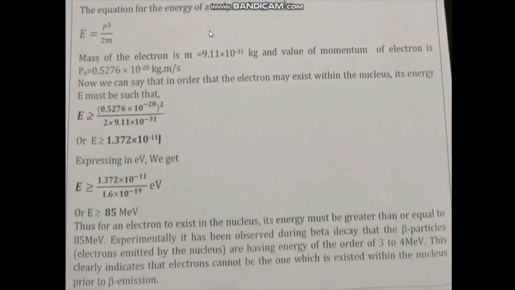So here I have considered the momentum nearly equal to uncertainty in the momentum. The energy equation is p square by 2m, where m is mass of electron, that is 9.11 into 10 to the power minus 31 kg, and momentum of electron px is 0.5276 into 10 to the power minus 20 kg meters per second. This is what we have calculated earlier.